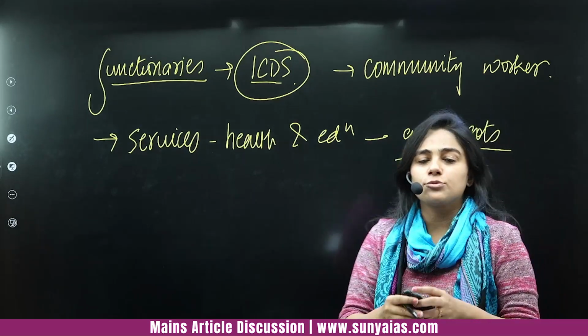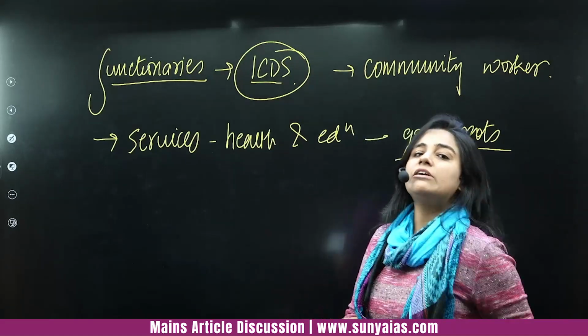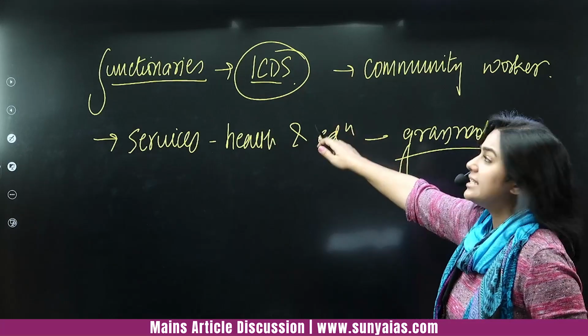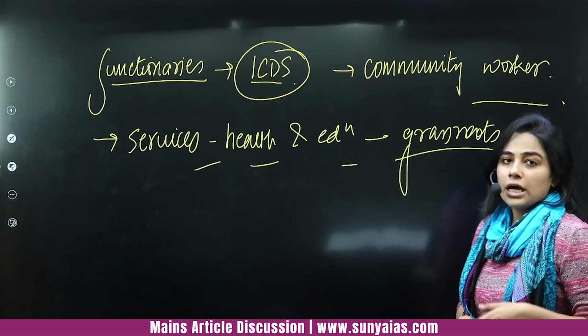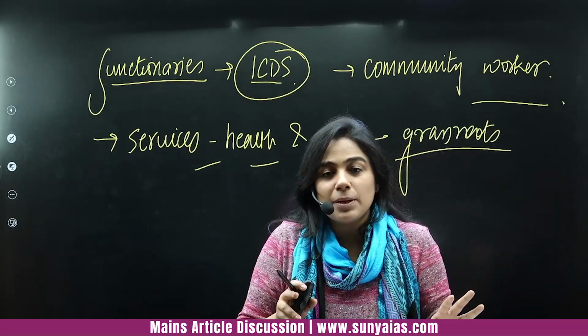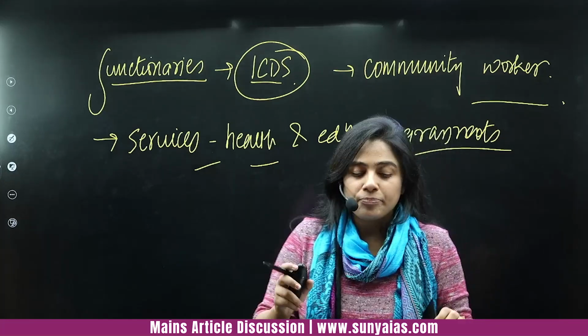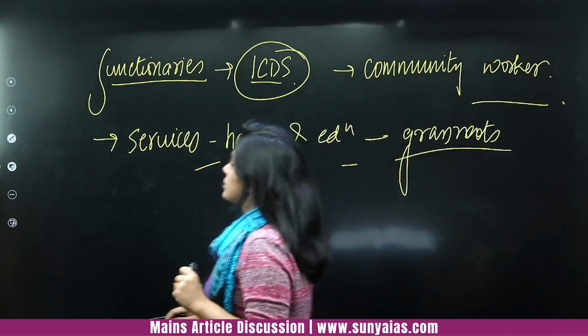At the grassroots level, both rural and urban, right? So see how many keywords you have dropped. I have written only the keywords over here: functionaries, ICDS, community worker, services, health, education, and grassroots. These are all keywords, but in a single definition, see how many keywords you have dropped. This is very important. So this is the definition of an Anganwadi worker.